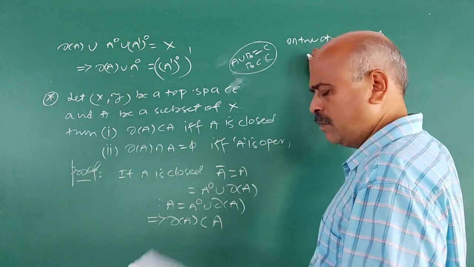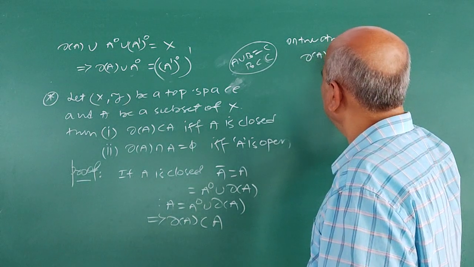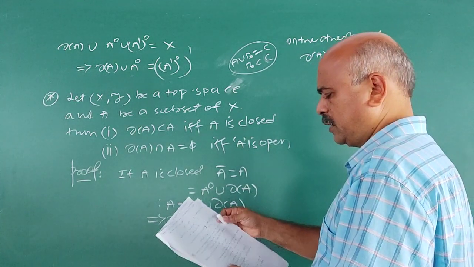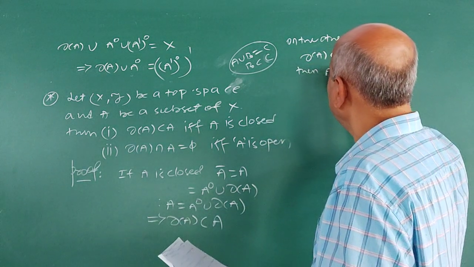suppose the boundary of A is contained in A. What do you have to prove? A is closed. Then what is A?